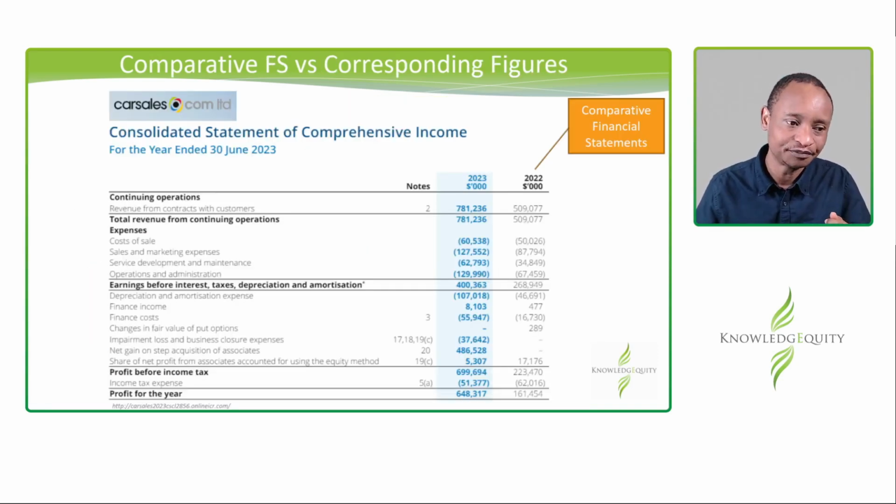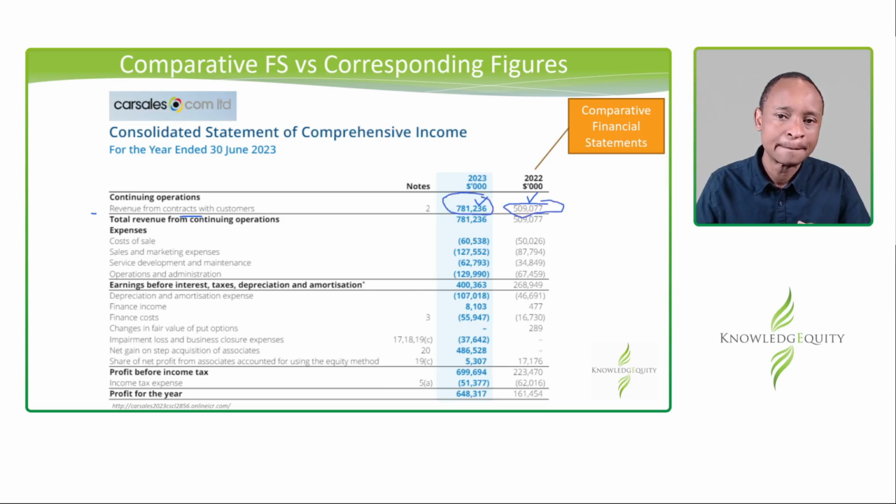So we looked at sales. Say, for example, with car sales, revenue from contracts with customers in the prior year was 509 and in the current year was 781. I'm saying this is comparative financial statements. Why? This figure has no bearing to this figure. They're not linked. This doesn't affect that. So this may be a bad year for car sales. This was a great year for car sales. These sales relate to last year. These sales relate to this. Very different transactions. So that's corresponding financial statements. Don't need these figures to understand 781.